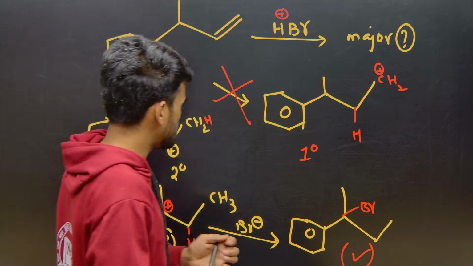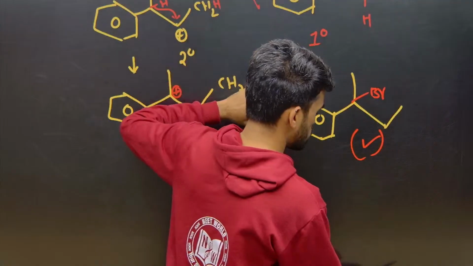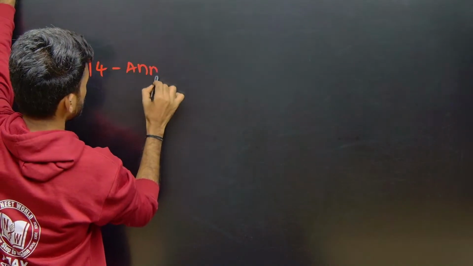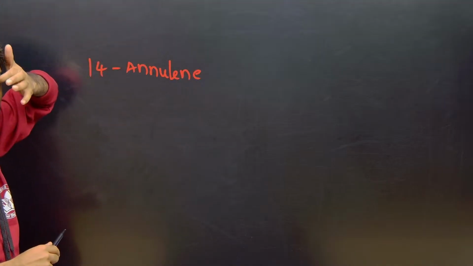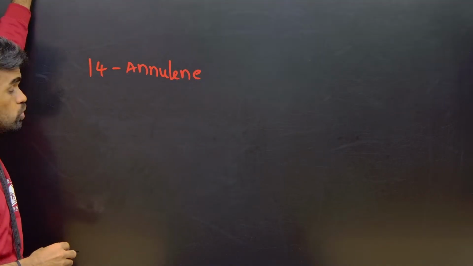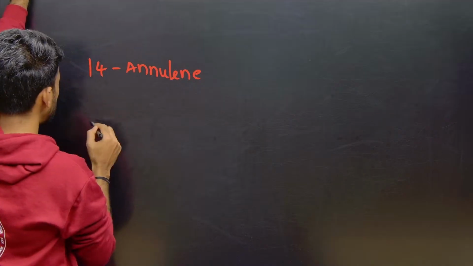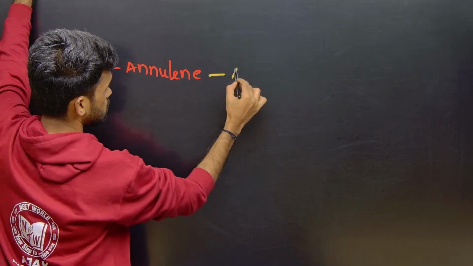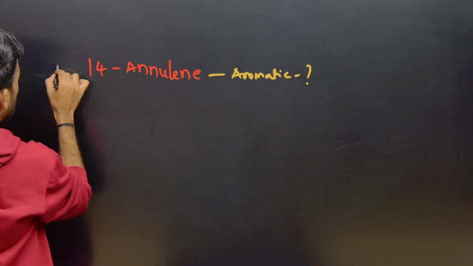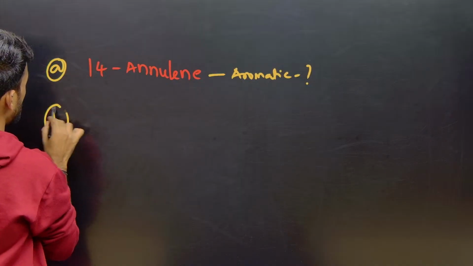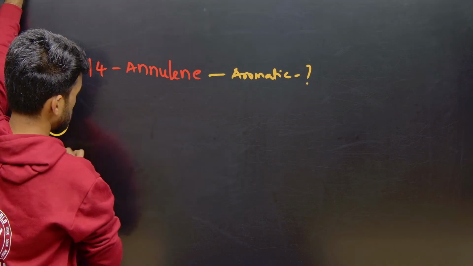So now this is about the session. I just wanted to add a few questions as practice. So just tell me your answers here. So 14 aniline. What about the nature of this 14 aniline? Aromatic, non-aromatic, anti-aromatic? Try to identify. And next, whether it is aromatic or what. So just tell me. Okay, first question over.